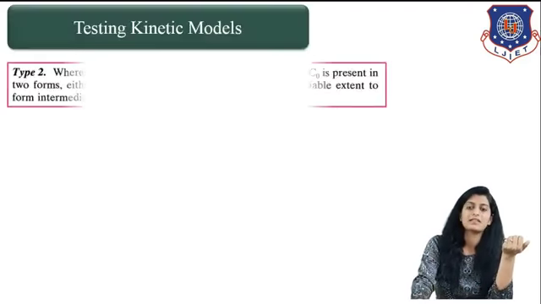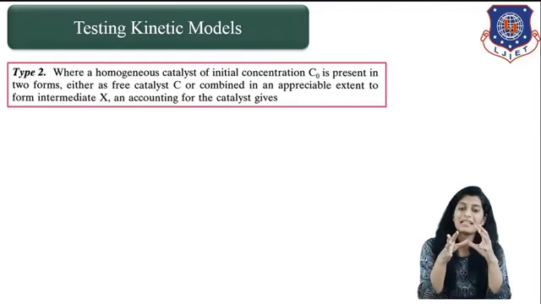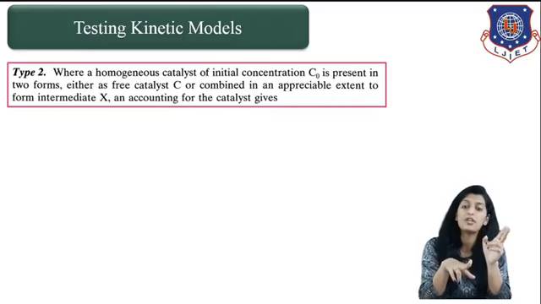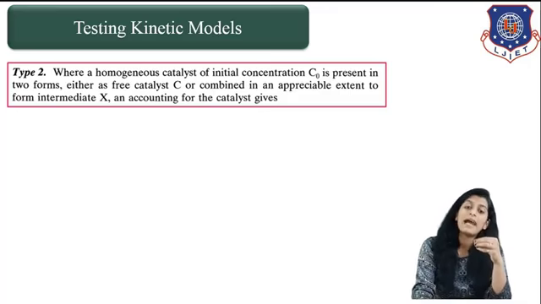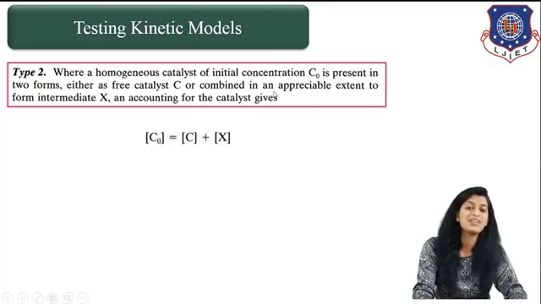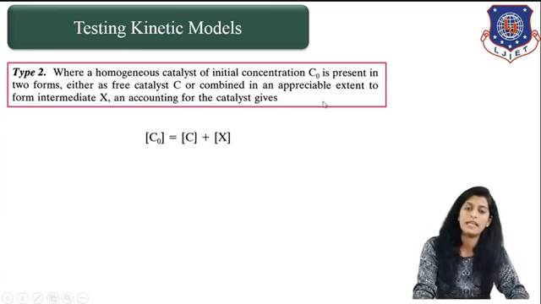The next rule is where a homogeneous catalyst of initial concentration C0 is present in two different forms, either as free catalyst C or combined with an appreciable extent of intermediate X. Then it can be given as C0 equals C plus X. That is, the initial concentration is assumed to be a combination of both of them.